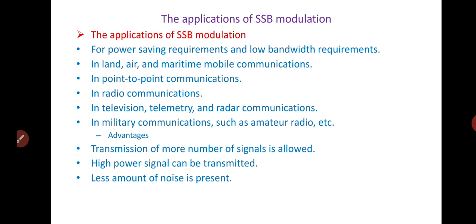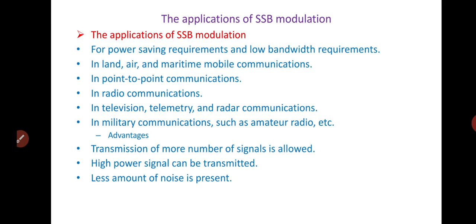Now let us discuss the applications of SSB modulation. SSB means single sideband modulation. The applications of SSB modulation are for power saving requirements and for low bandwidth requirements.